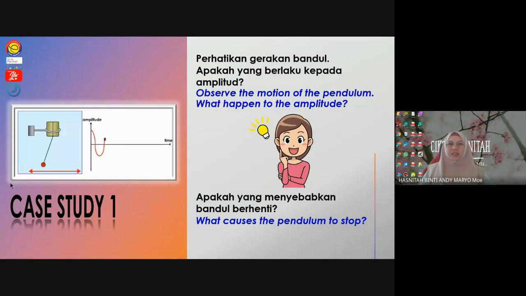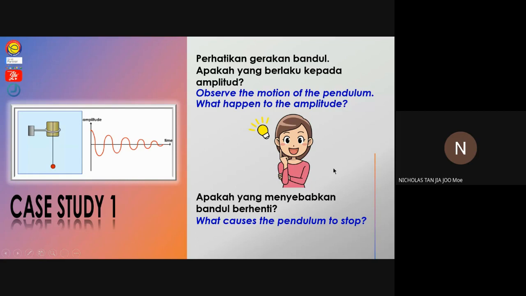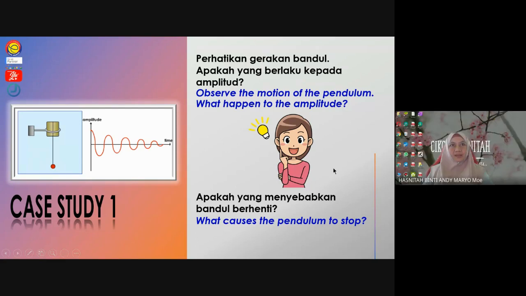This video has no sound. You can see the pendulum is vibrating to the left and right, and finally it comes to a stop. So what happened to the amplitude of the pendulum? It decreases. You can see that the amplitude decreases and finally it comes to 0 when the pendulum comes to a stop. The second question: what causes the pendulum to stop?